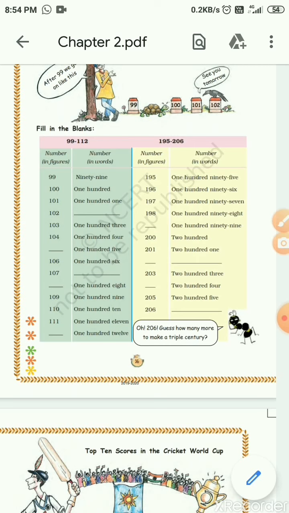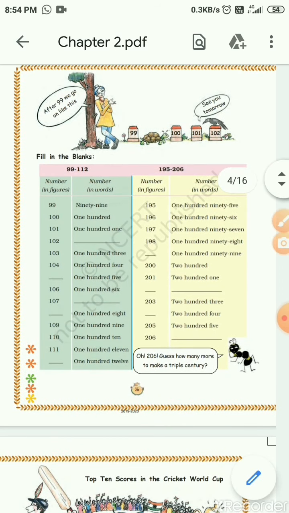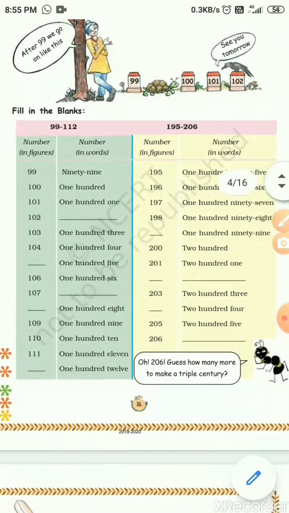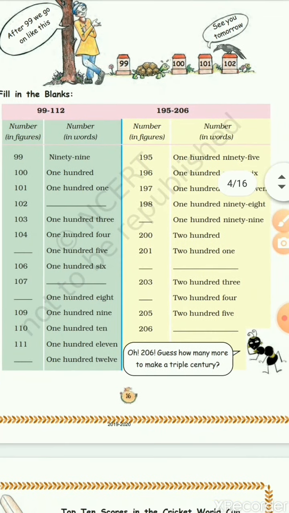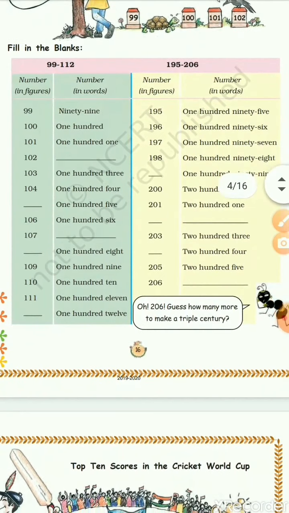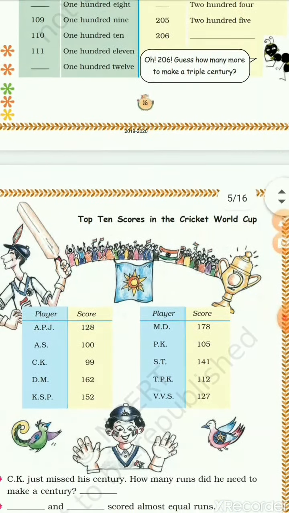So numbers beyond 100, we learnt some of the numbers and their number names. We learned what is double century and what is triple century. You all know that numbers from 1 to 100 has only 100 numbers. From 100 to 200 we have 100 numbers. From 200 to 300 we have 100 numbers. The same way it goes till 1000. Now let's move on to the next page.